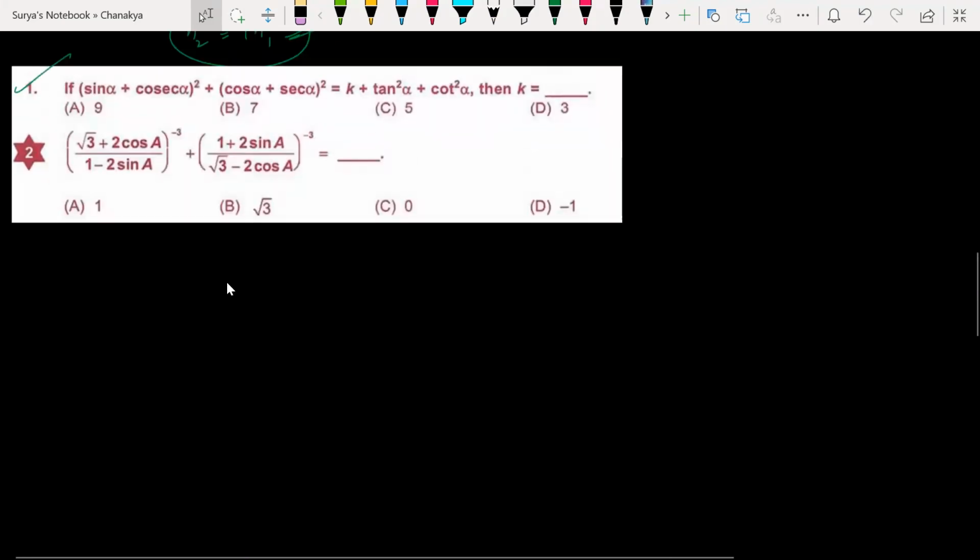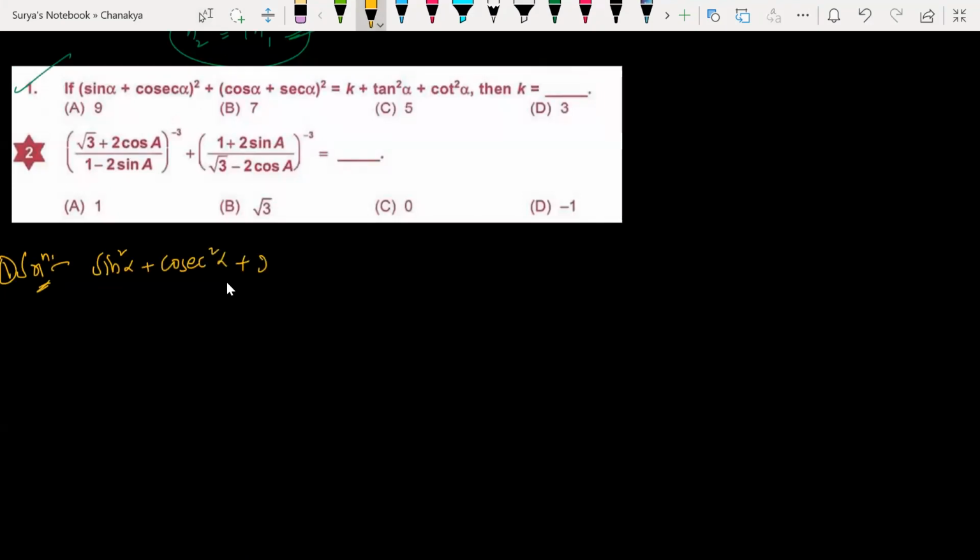Okay, the first one. Look at the first one, everyone. Sine square alpha plus cosec square alpha plus 2 times sine alpha into cosec alpha plus cos square alpha plus secant square alpha plus 2 times cos alpha into secant alpha. All right, can I write like that? Equals k plus tan square alpha plus cot square alpha.